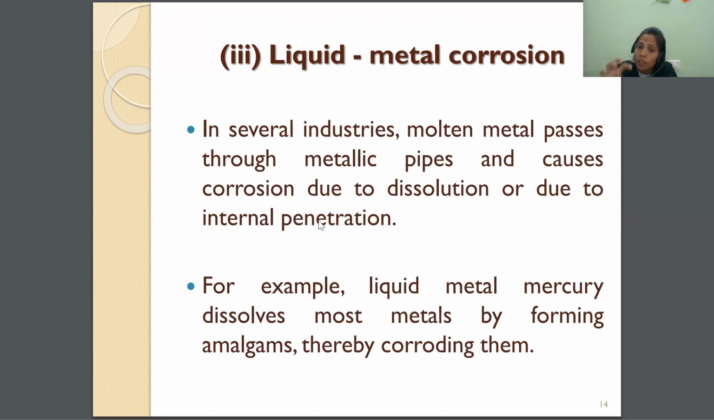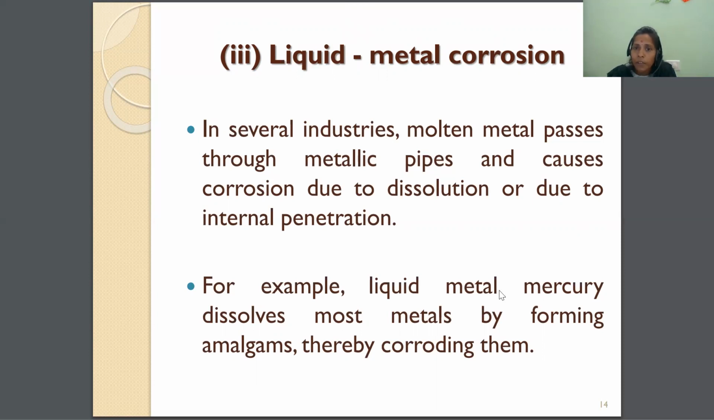That means the paste converts to liquid. And the dissolved liquid is penetrating inside the pipes. Penetrating is nothing but going inside the metallic pipes. So when it is going inside the metallic pipes, the metal starts to undergo corrosion. That corrosion is called liquid metallic corrosion.